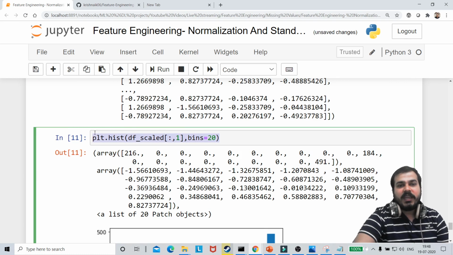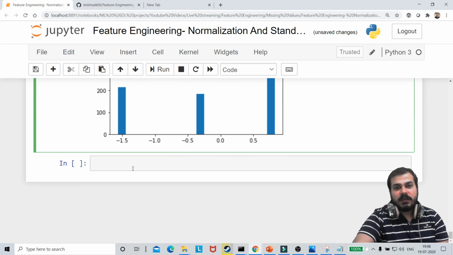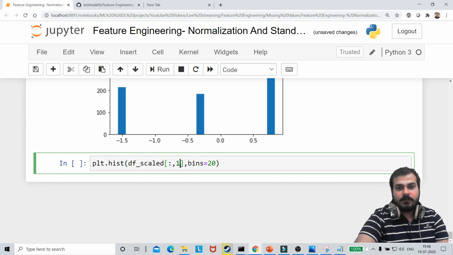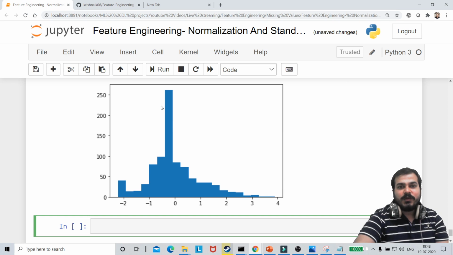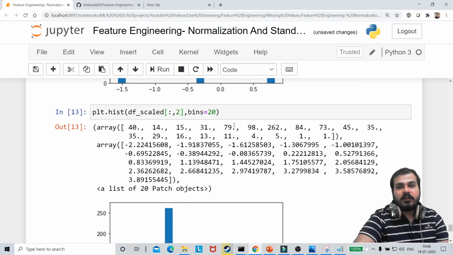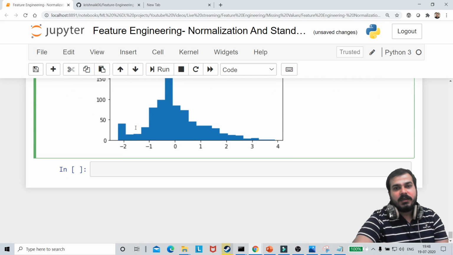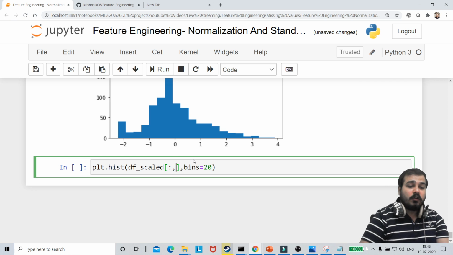If you really want to check with respect to age, the age is basically my second feature. So I can also use this and use my second index. Now with respect to age, since we replaced the missing values with the mean, you can find many values in the center of these values, right? Similarly, if you go and check with respect to fare, it is in the third index, right?